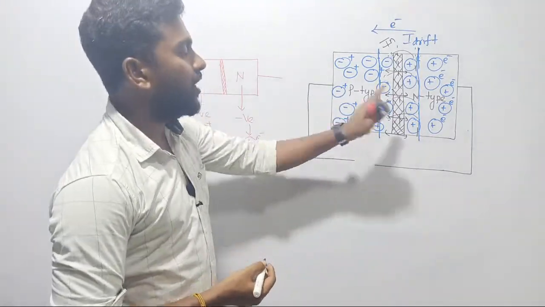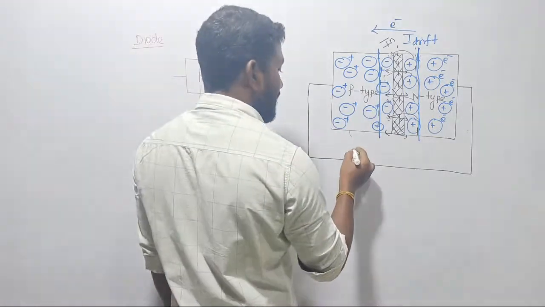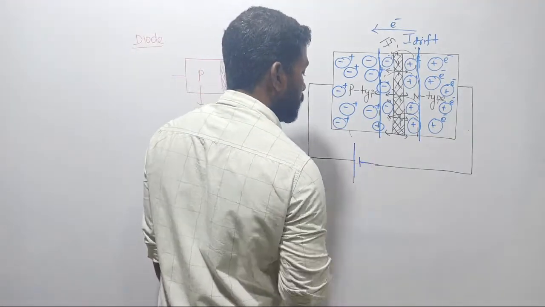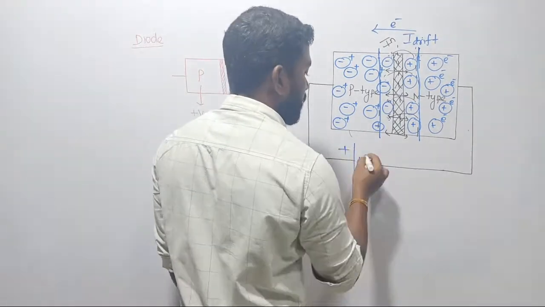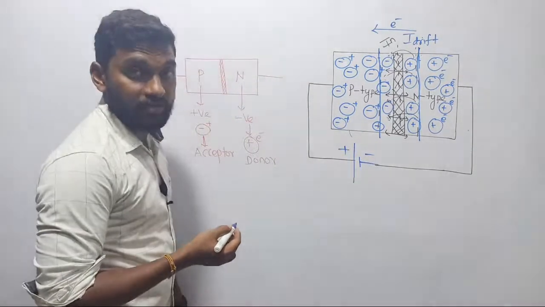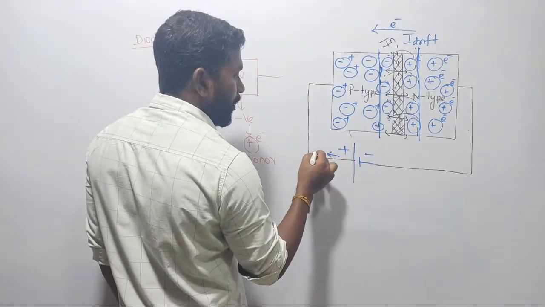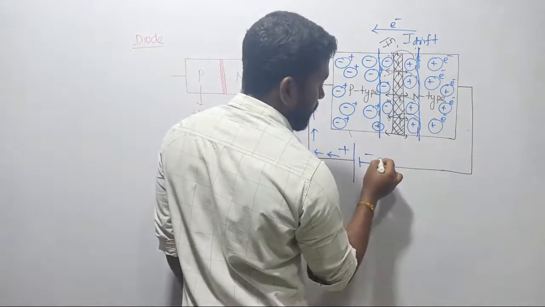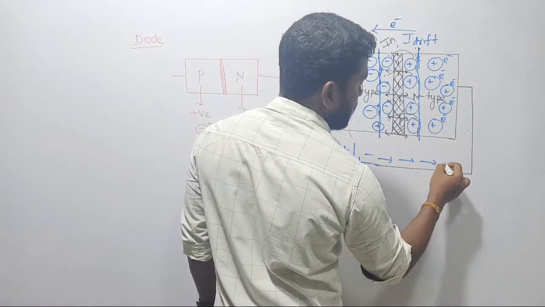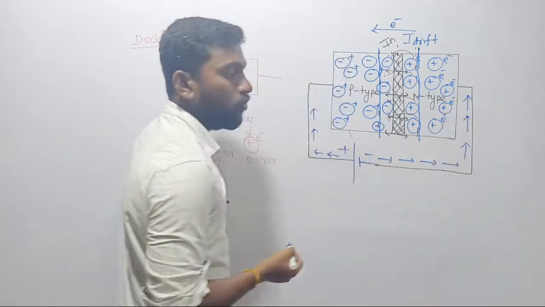Immediately after joining p and n, this is what happens inside the material. Next, I will apply an external electrical field. In the sense, here I am going to provide the positive supply and here the negative supply. Listen, this is positive and negative. It means this positive supply will pass more positive charge carriers, and this negative supply will pass more negative charge carriers in this direction. Electrons always travel in the opposite direction to the flow of current.